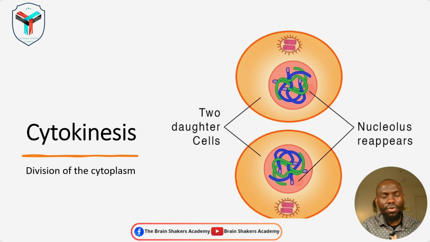Now all you need to remember is that in mitosis you have four distinct phases, that is the prophase, the metaphase, the anaphase, and the telophase, and these processes are well coordinated and ordered, and at every phase they are checked to make sure that the cell is undergoing the correct procedures to make sure that the resulting daughter cells are identical and possess the correct amount and number of chromosomes with good integrity.